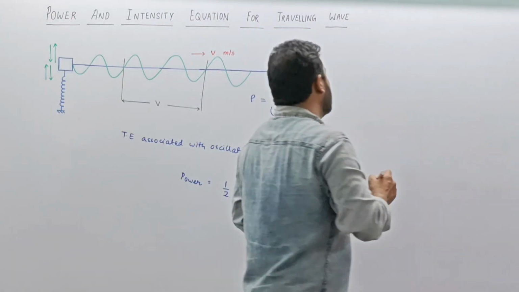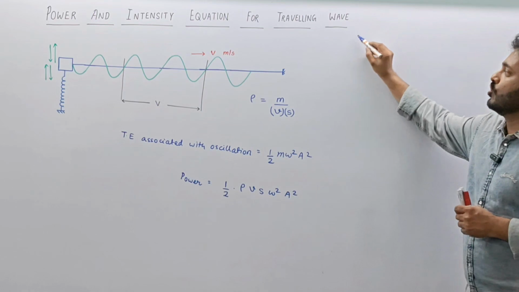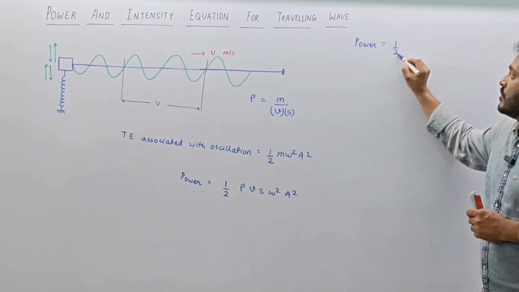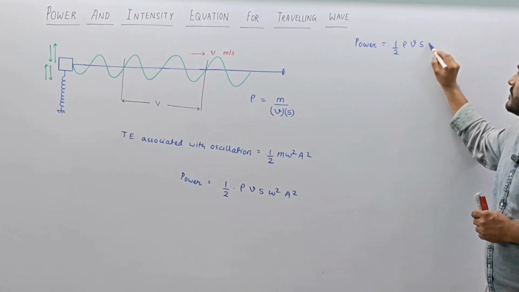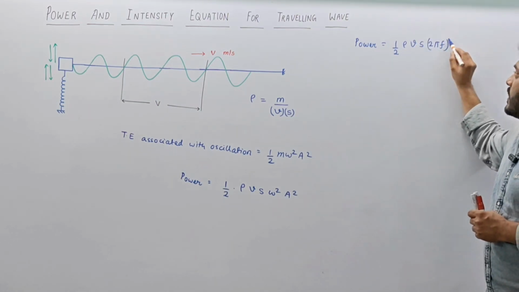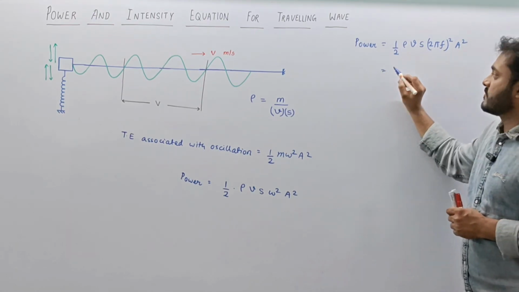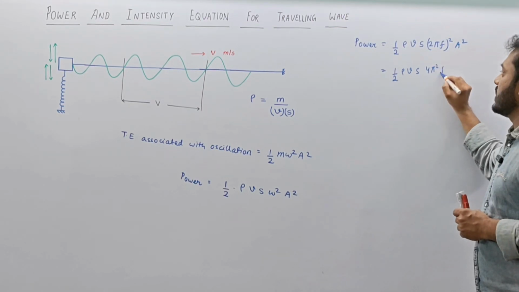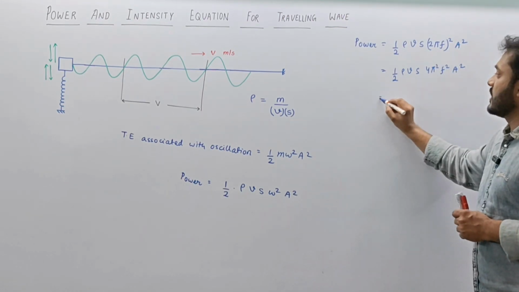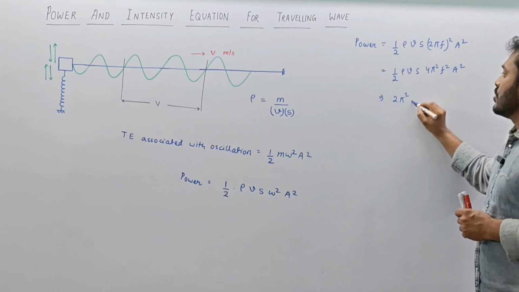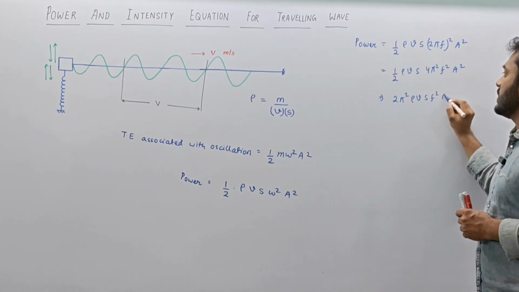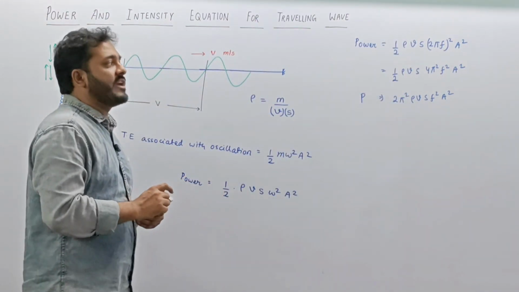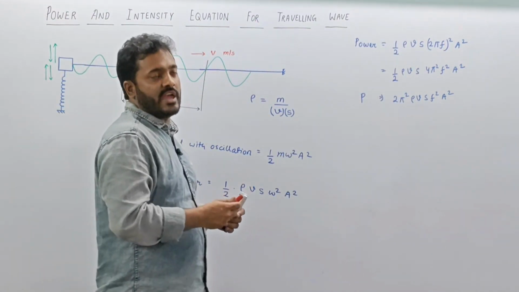So if I replace this term omega over here with 2 pi f, then we can write the expression for power as half rho Sv (2 pi f) square a square, and we have this expression as half rho Sv 4 pi square f square a square, and then we can write it as 2 pi square rho Sv f square a square. So this is the expression for power which we have, that is written as 2 pi square rho Sv f square a square.